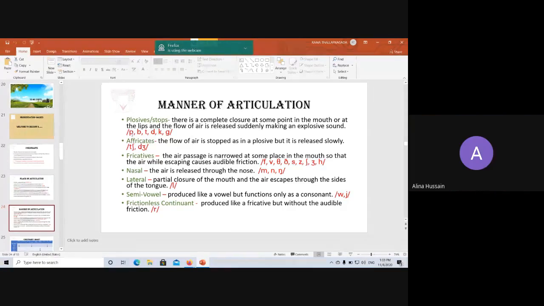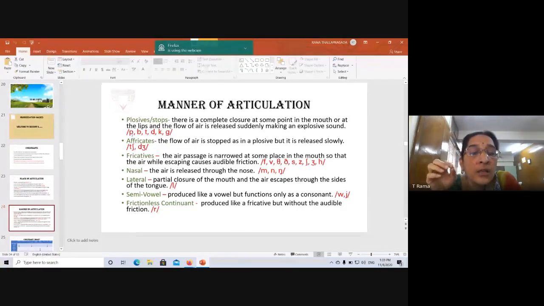Then in t, what happens? The tongue goes up and touches the teeth ridge. The blade of the tongue touches the teeth ridge, and it stops the air over there. Right? You try that. Try to pronounce that. T. Same thing for d. The blade of the tongue touches the teeth ridge. D. Then k.